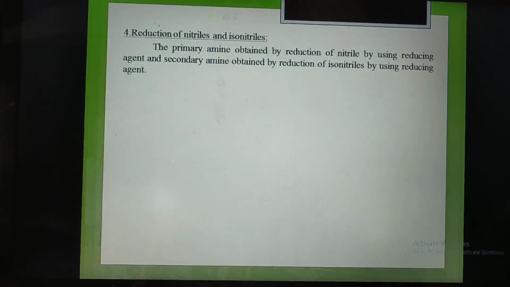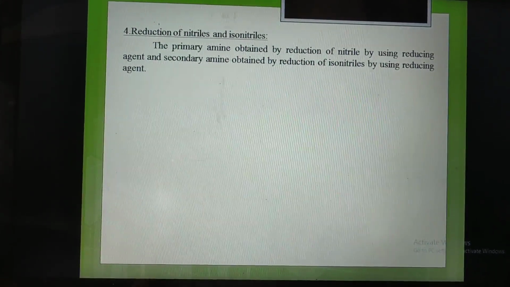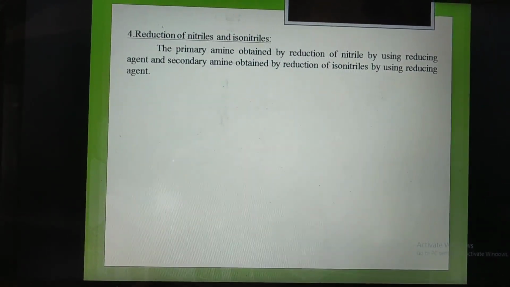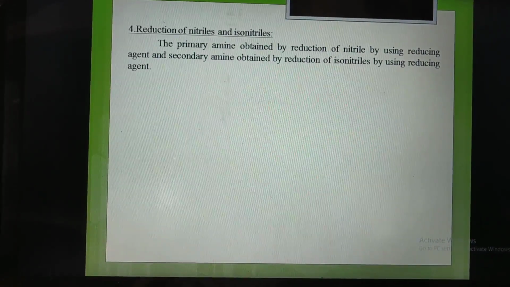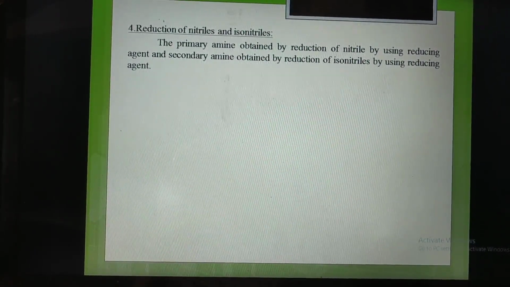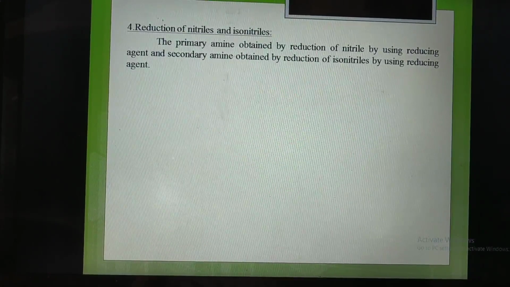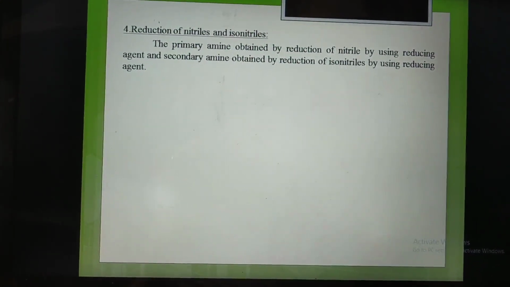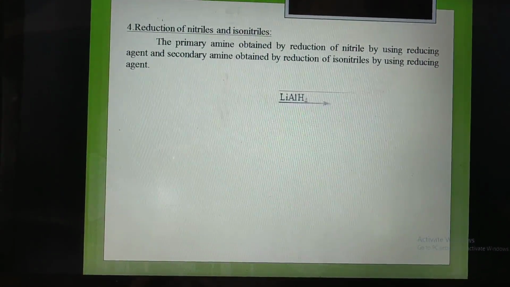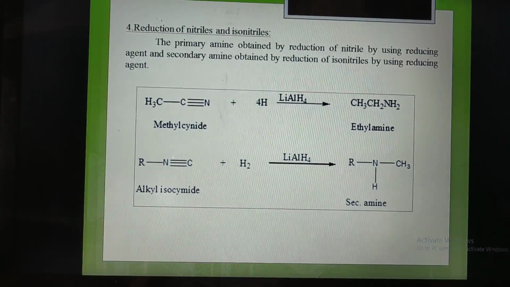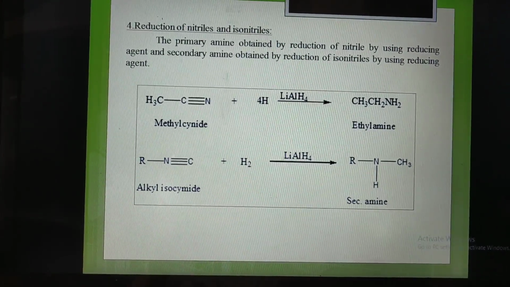Next, fourth reaction, reduction of nitriles and isonitriles. In this, primary amine is obtained by reduction of nitrile using a reducing agent, and secondary amine is obtained by reduction of isonitrile using a reducing agent. Here the reducing agent we use is lithium aluminum hydride.